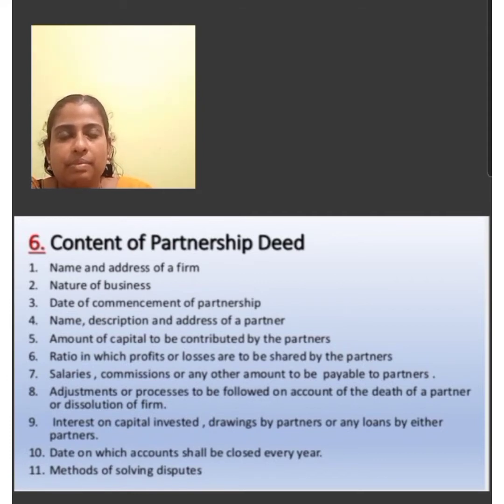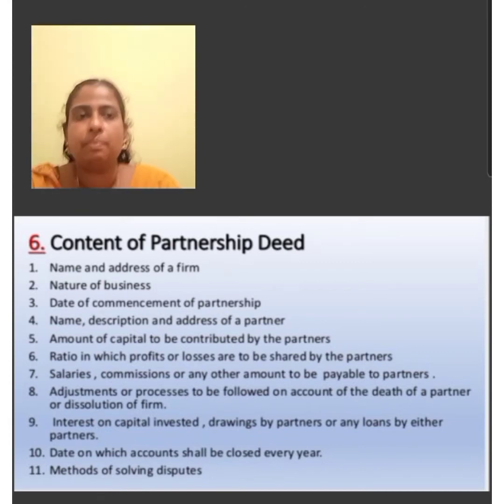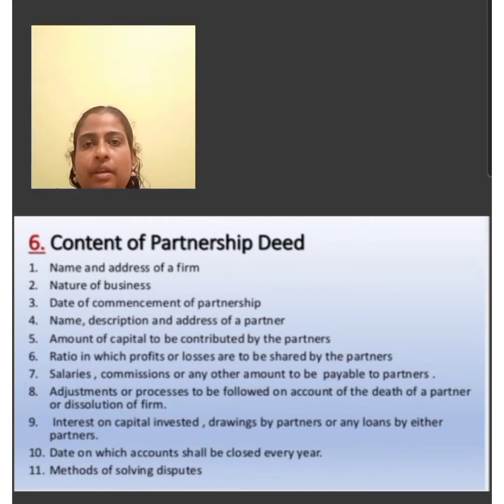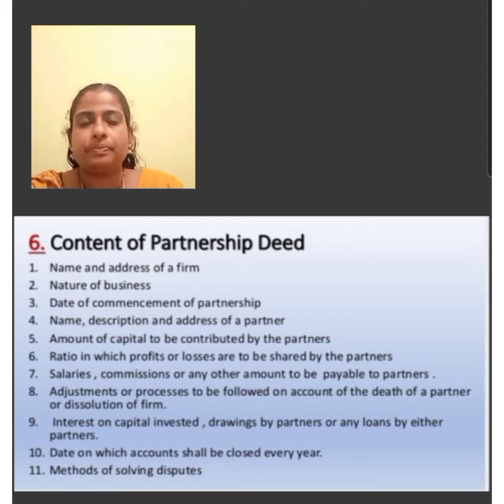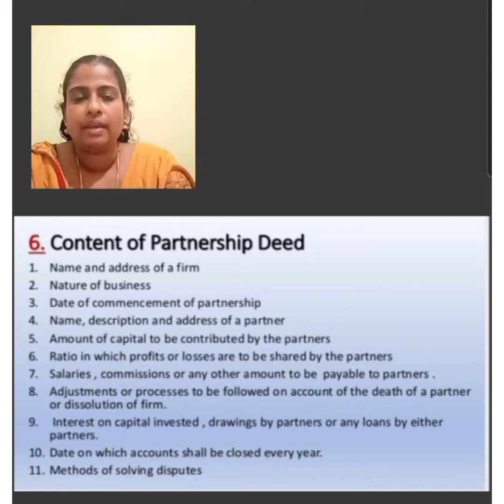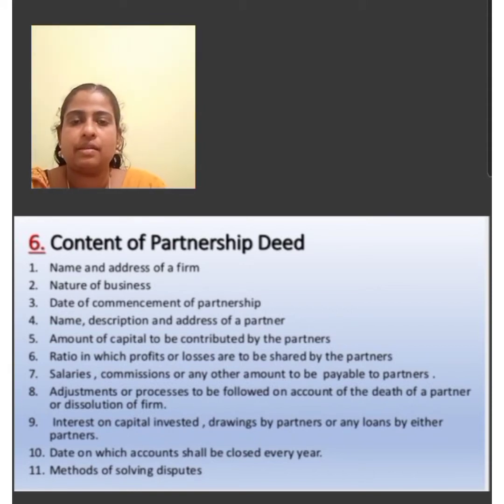Then nature of the business that the firm shall carry on. The next point is date of commencement of the partnership. Then amount of capital to be contributed by each partner, where the capital account shall be fixed or fluctuating. Then interest on capital, interest on drawings, interest on loans and advances.